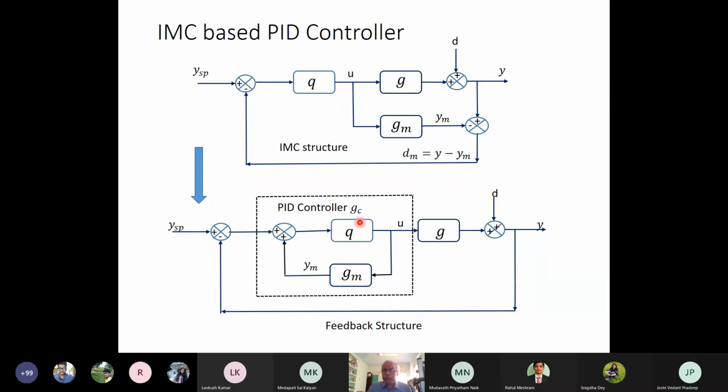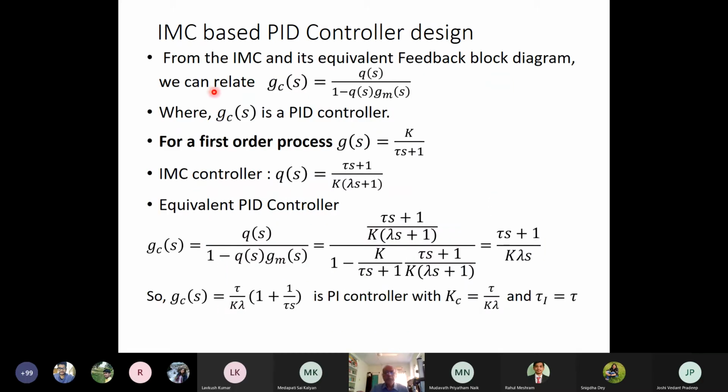Q and GC will be related from this block diagram, which will be Q by 1 minus Q into GM. So from the equivalent feedback block diagram, we can relate GC(s) as Q(s) by 1 minus Q(s) into GM(s), where GC(s) is the feedback controller or a PID controller. Let's say that is a conventional PID controller.